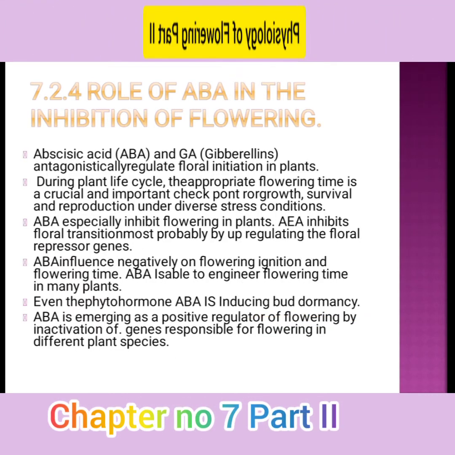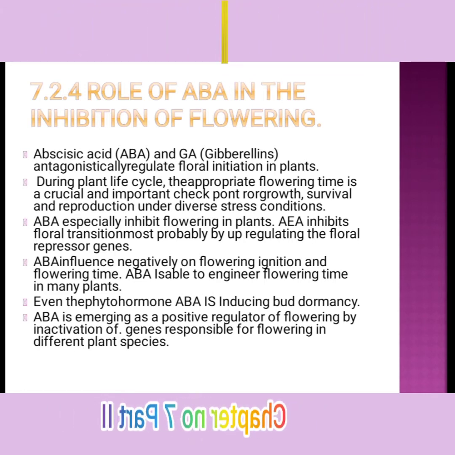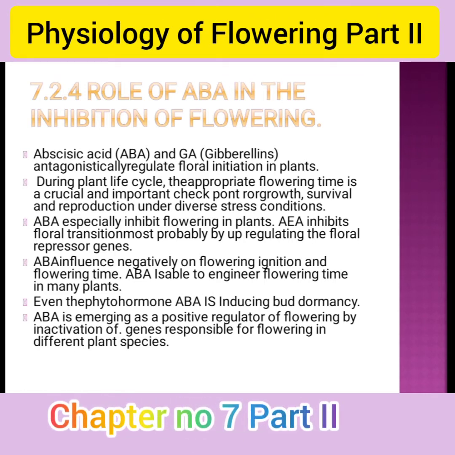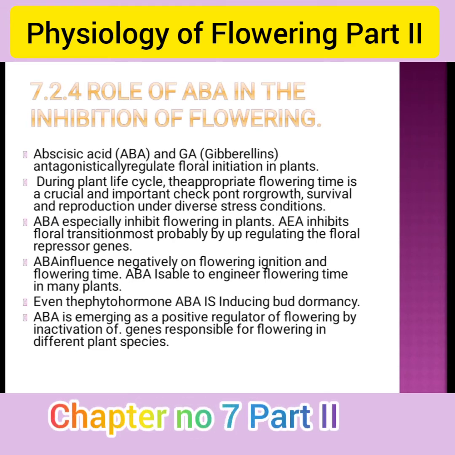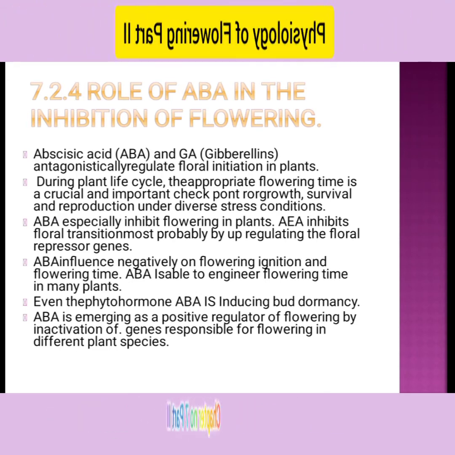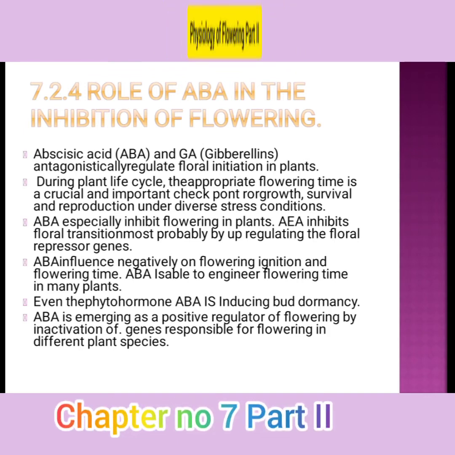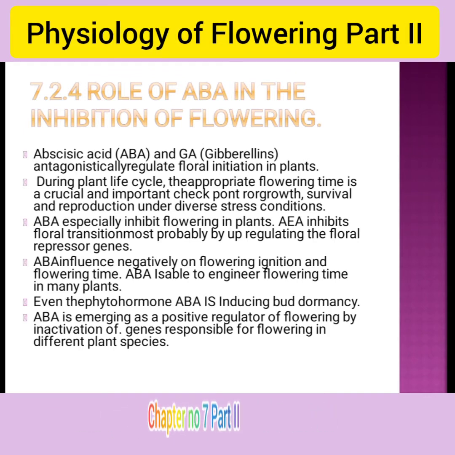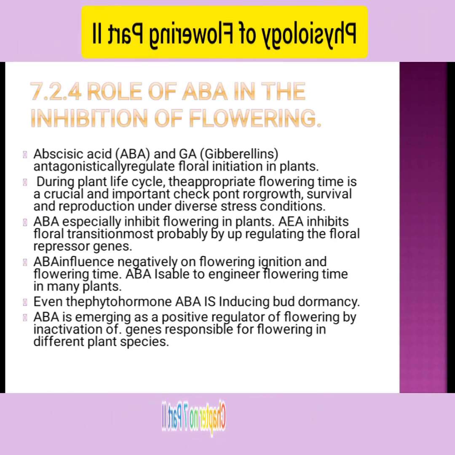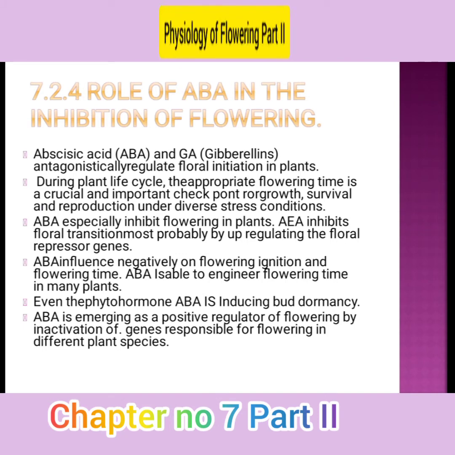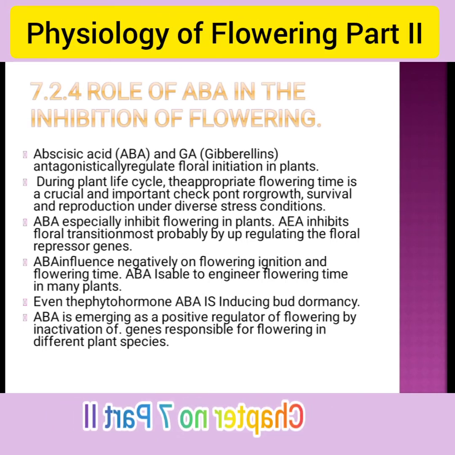Role of ABA in the inhibition of flowering. As their names indicate, inhibition and induction are two different phenomena. Inhibition means retardation or antagonism. ABA and GA antagonistically regulate floral initiation in a plant.